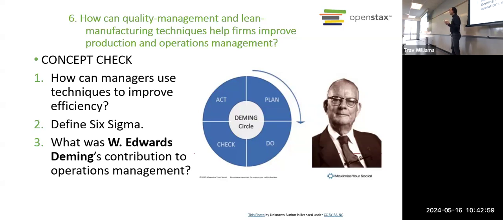How do you manage the quality of your organization so that you create products and services that are high quality but low cost? How do you do that? You have to continually improve your processes. And that's what he was really good at. So he worked with Japanese companies, and this would be, we think about Toyota, Honda, Sony, Mitsubishi, these companies embrace his philosophy.